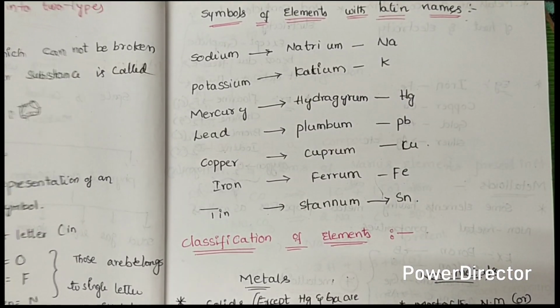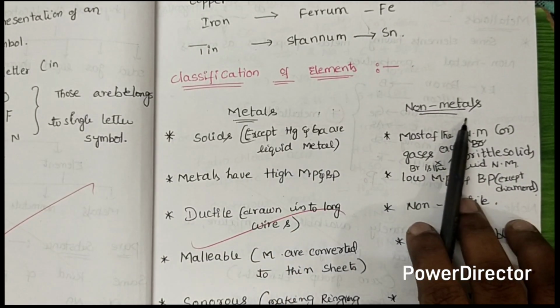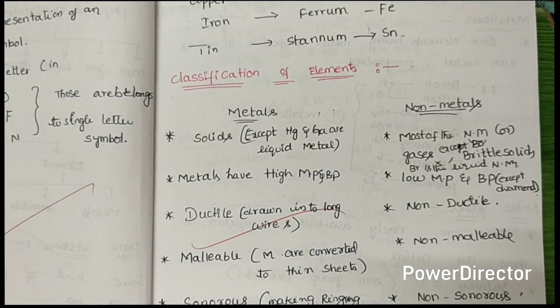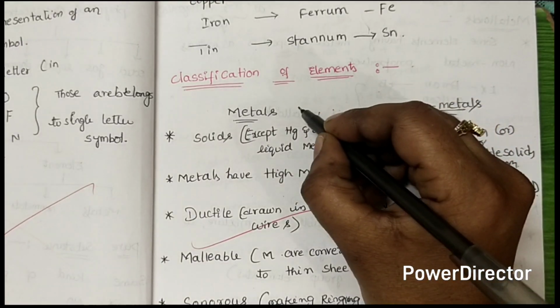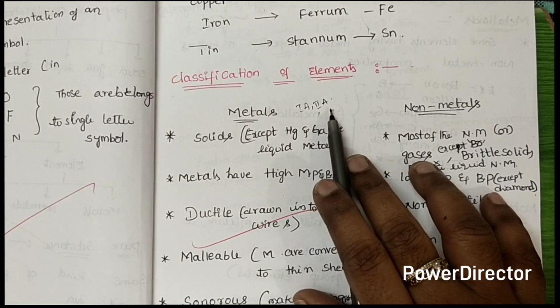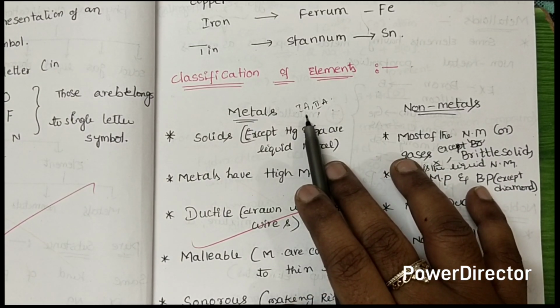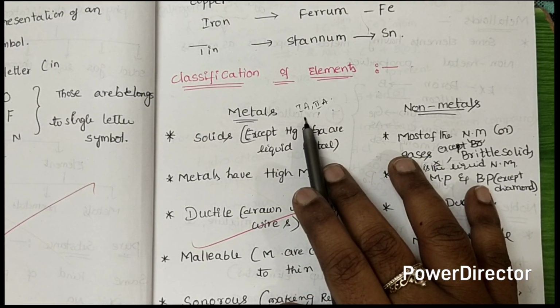Okay. Next, the classification of elements. It can be metals, non-metals. Okay. Already we know metals. For example, aluminium, iron, aurum, copper, these are the metals. Let us assume they are solids except mercury and gallium. For example, metals are the 1A and 2A group elements in the periodic table. The 1A group elements are called alkali metals and the 2A group elements are called alkaline earth metals.